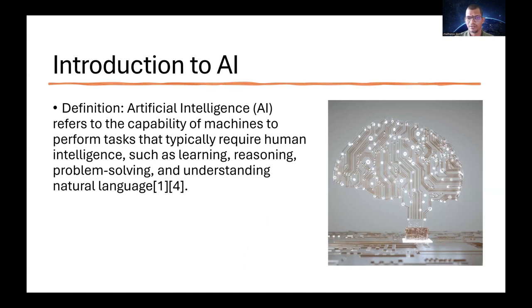So to define, artificial intelligence is also referred to as AI. So it is abbreviated as AI. The definition is: artificial intelligence refers to the capability of machines to perform tasks that typically require human intelligence, such as learning, reasoning, problem solving, and understanding of natural language.